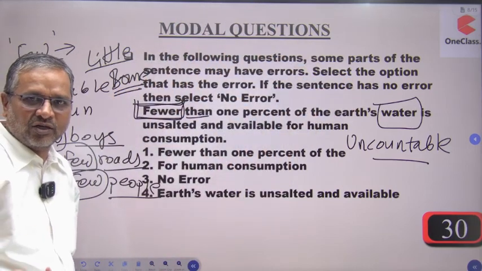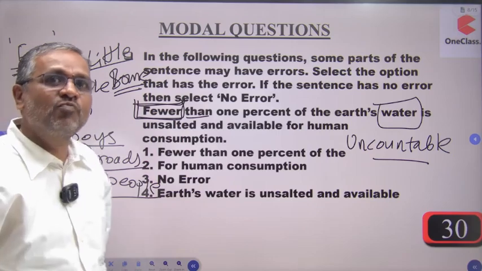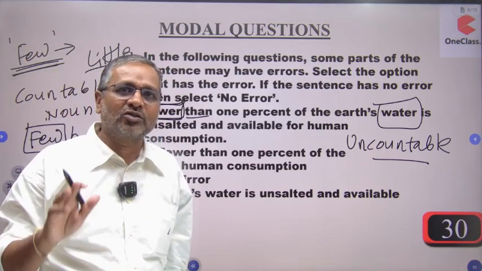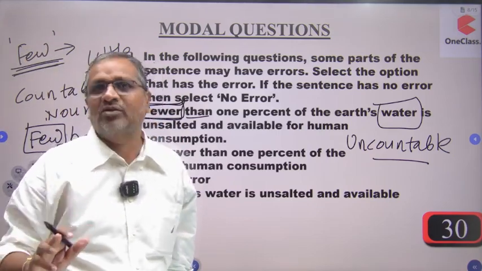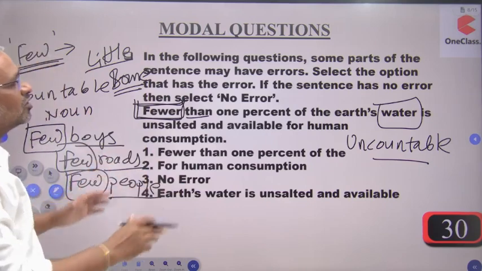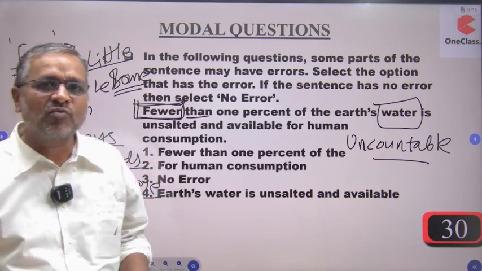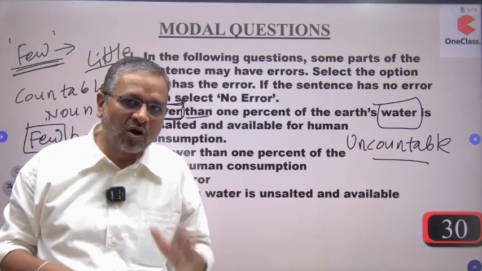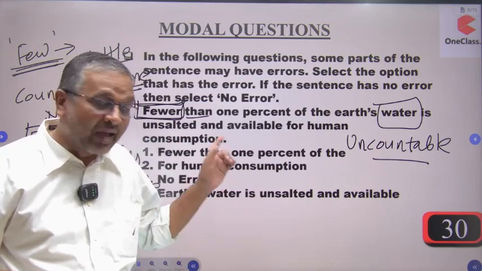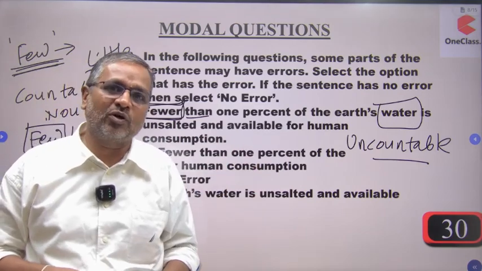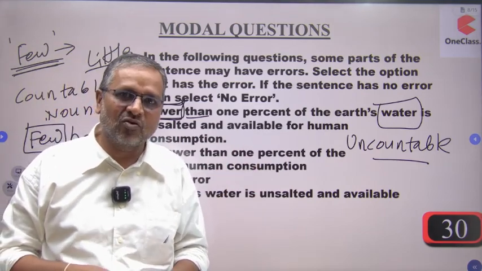You can't say few water, because water is not a countable noun. I think you got my point. Such kinds of questions are there in the exam, so we are going to practice all the questions according to the topic of that particular sentence.